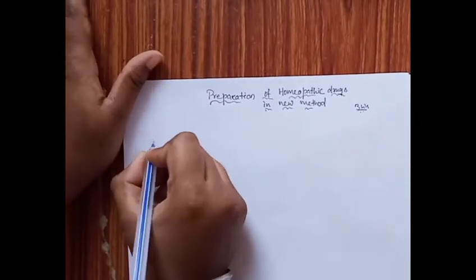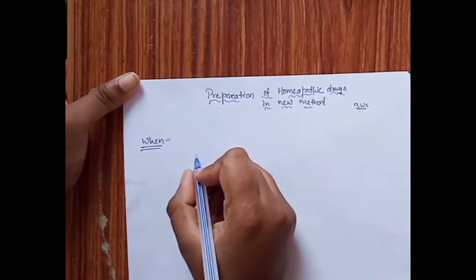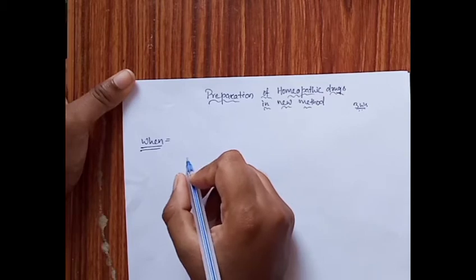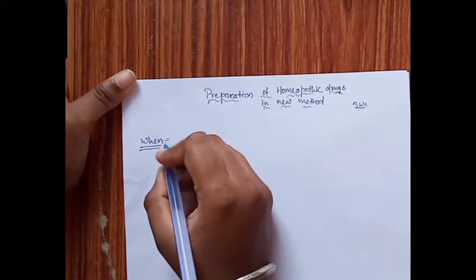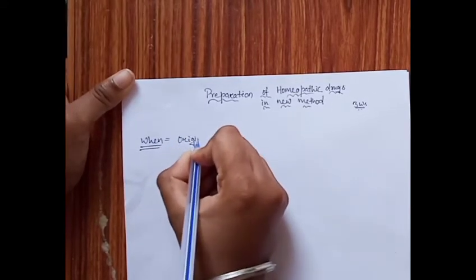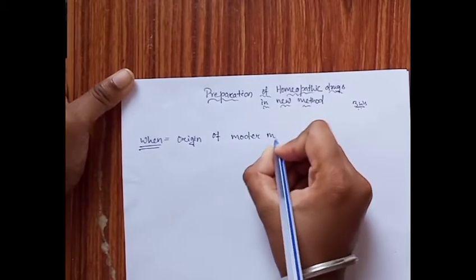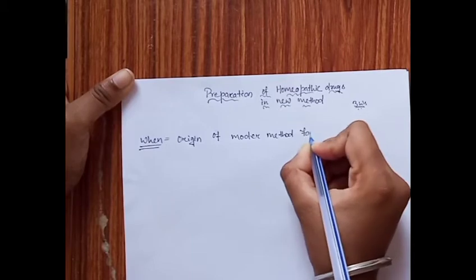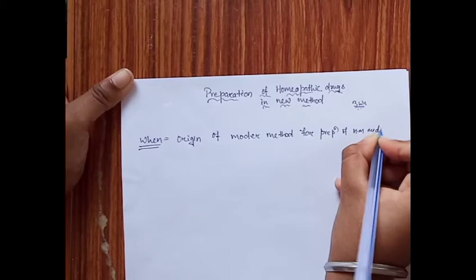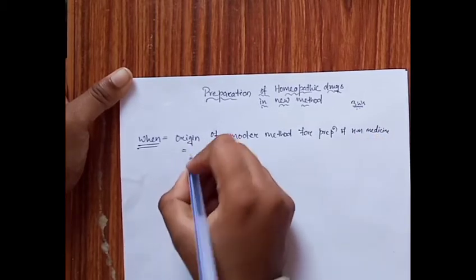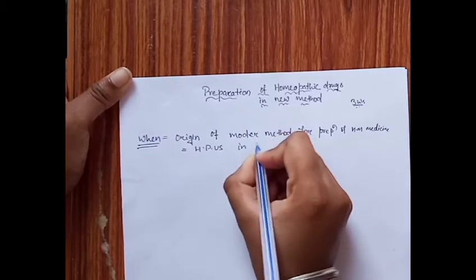So first, when. The origin of the modern method for preparation of homeopathic medicine was published by HPUS in 1941.